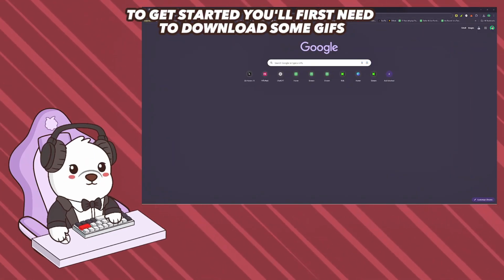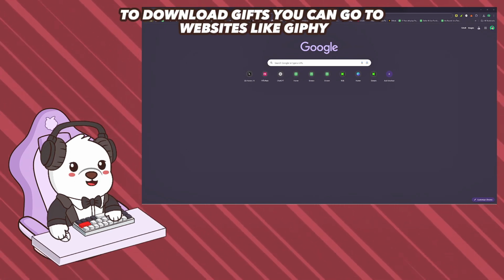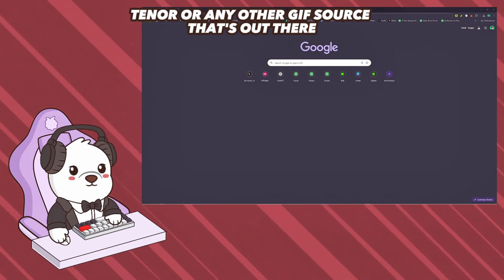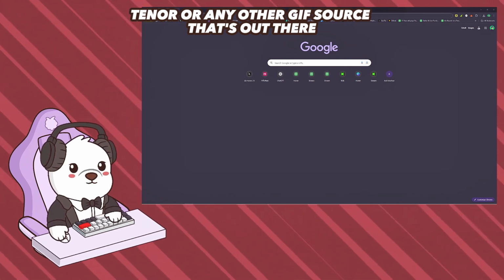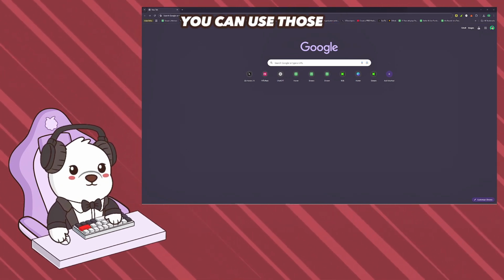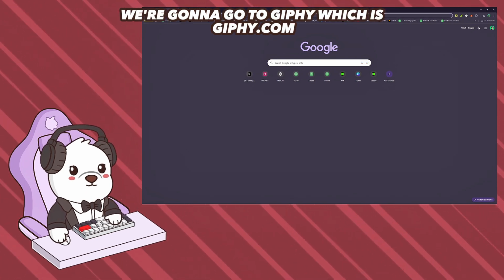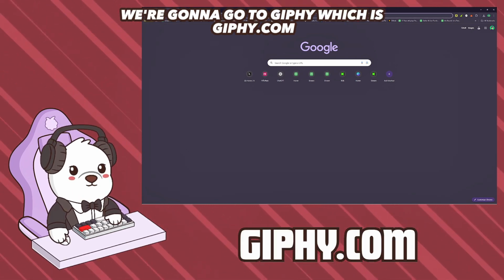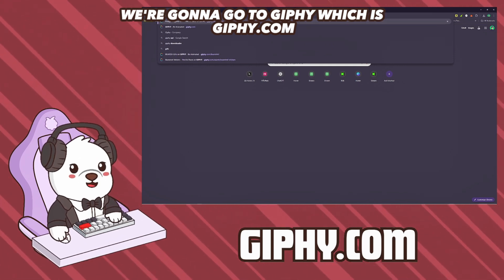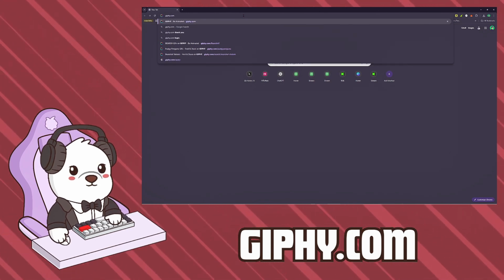To get started, you'll first need to download some GIFs. To download GIFs, you can go to websites like Giphy, Tenor, or any other GIF source that's out there. Or if you have GIFs on your computer already, you can use those. In today's video, we're gonna go to Giphy, which is giphy.com.